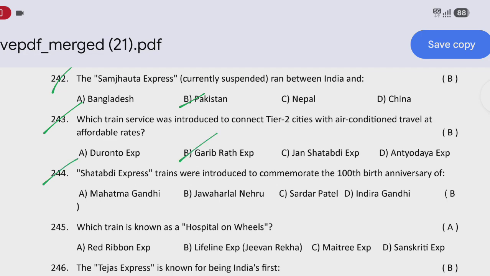Next question: Shatabdi Express trains were introduced to commemorate the 100th birth anniversary of? That is option B, Jawaharlal Nehru. Next question: which train is known as the Hospital on Wheels? That is option A, Red Ribbon.